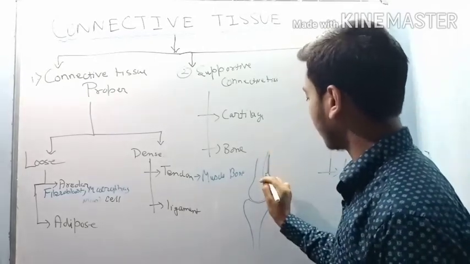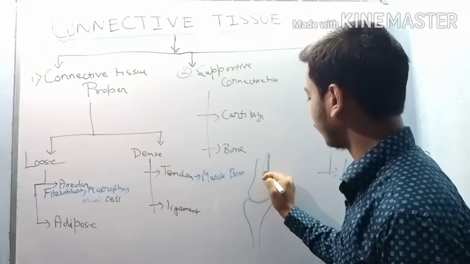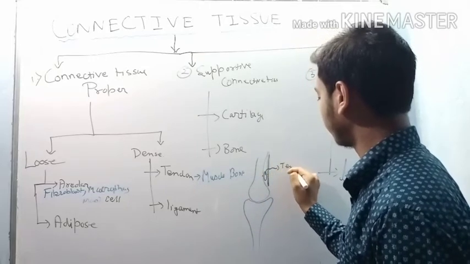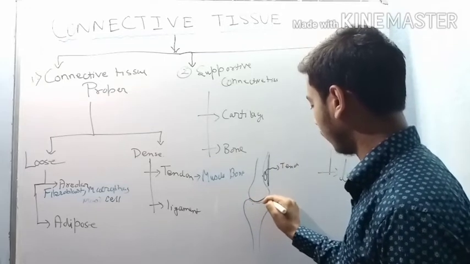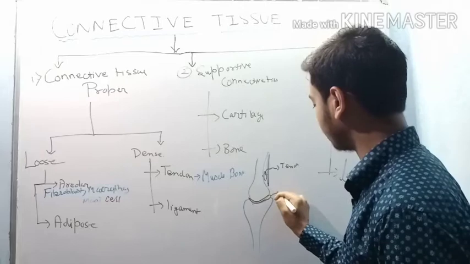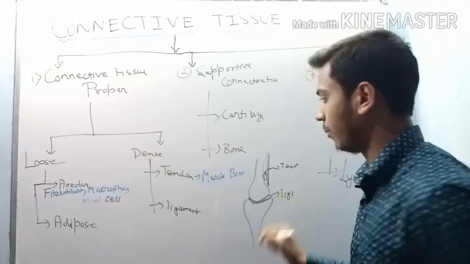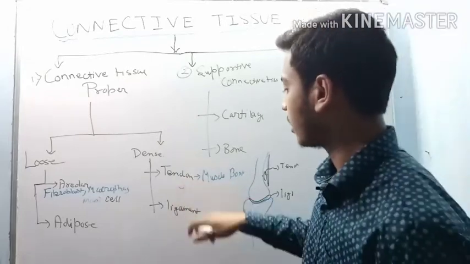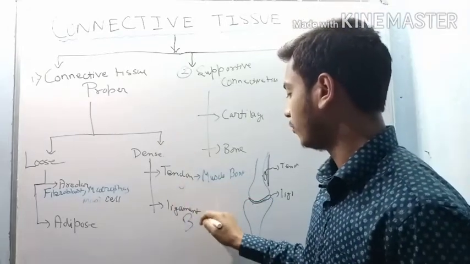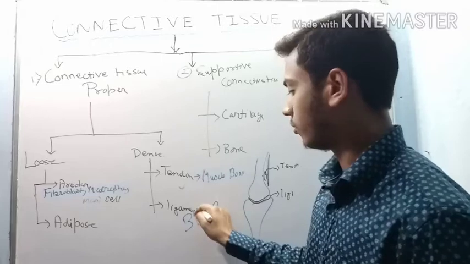So these muscles are attached to bones by the help of tendons. And these bones are attached with the bones with the help of ligaments. So here ligaments are present. When muscles are attached to bones, they are called tendons, and when bones are attached with bones only, then they are called ligaments.